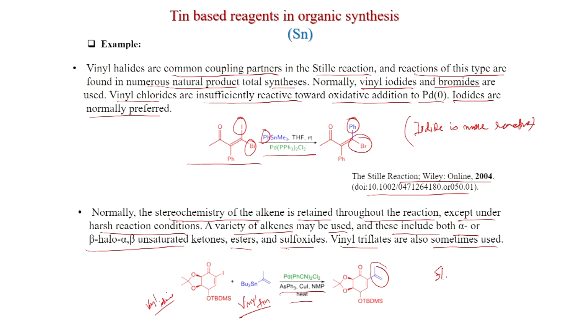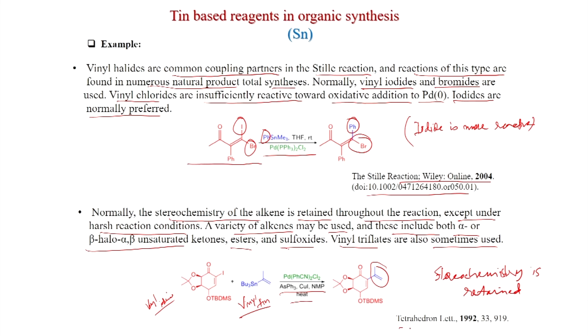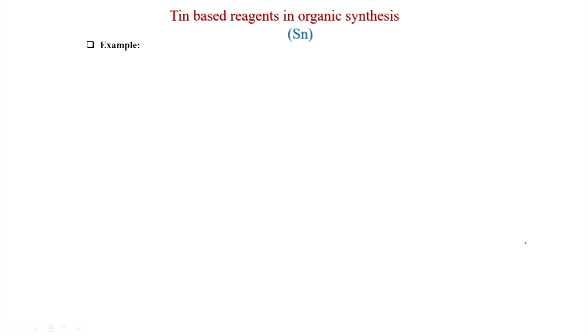So, stereochemistry is retained. This is very important. The stereochemistry will be retained if you have a particular stereochemistry of the alkene, iodide or the tin; the stereochemistry will be intact. This was published in Tetrahedron Letters.